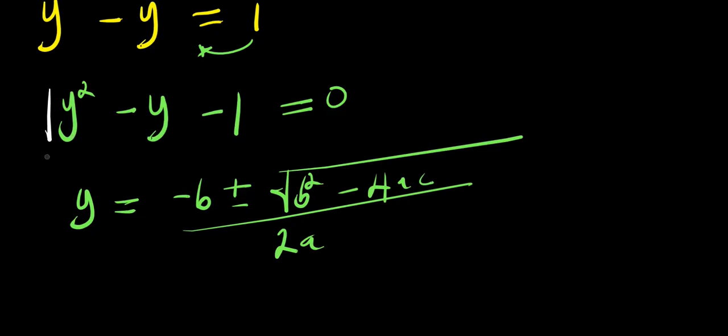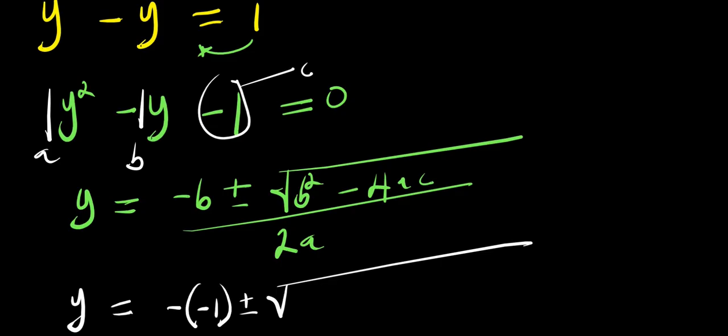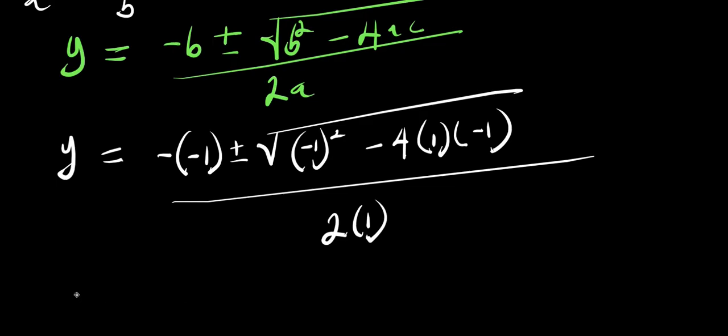1 is the coefficient of y squared, that is my a. Negative 1 is the coefficient of y, that is my b. This becomes my c. So I have y equals negative b, negative times negative 1, plus or minus square root of b squared, that is negative 1 to the power of 2, minus 4 times a times c, that is negative 1. And everything here, we have divided by 2 times a, that is 2 times 1.